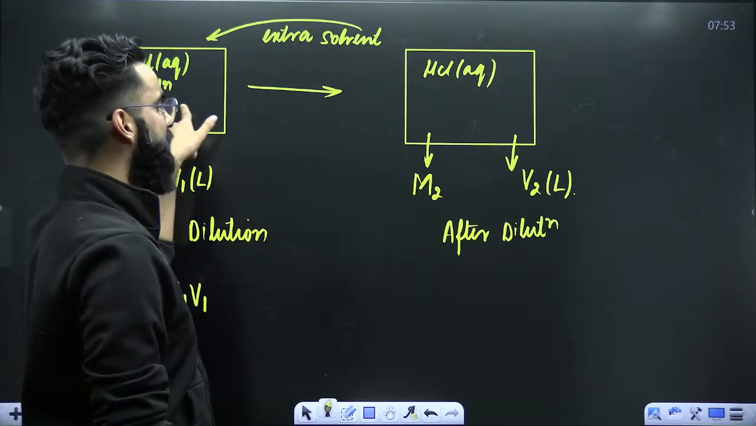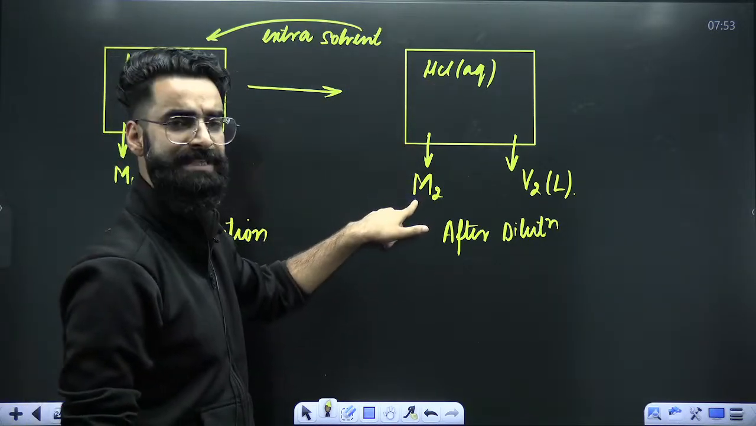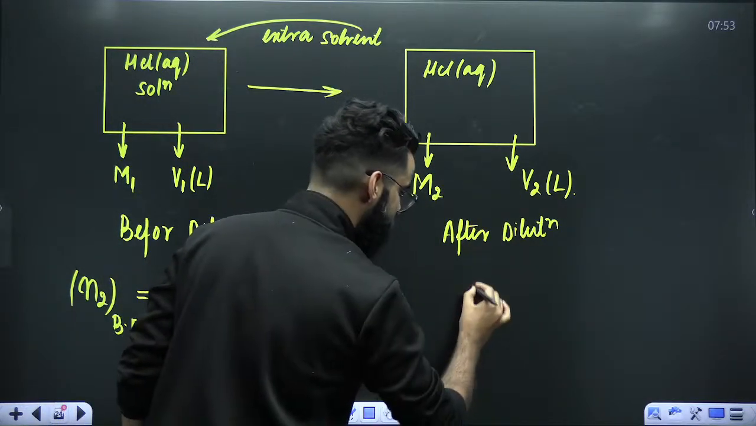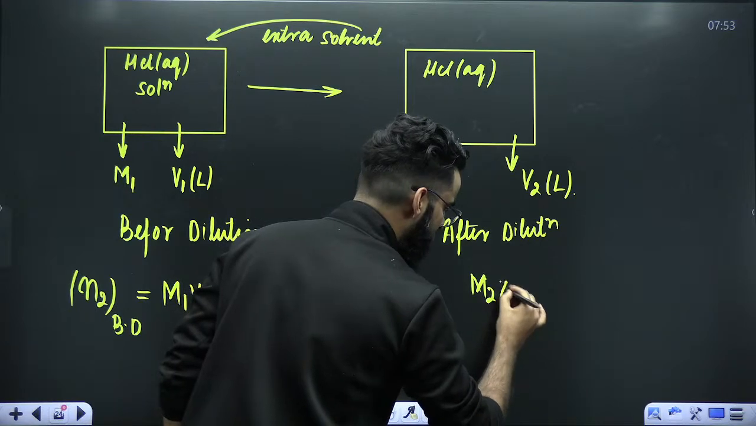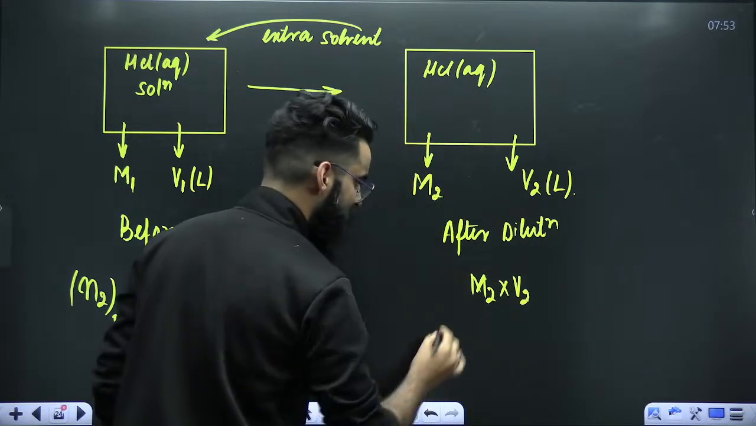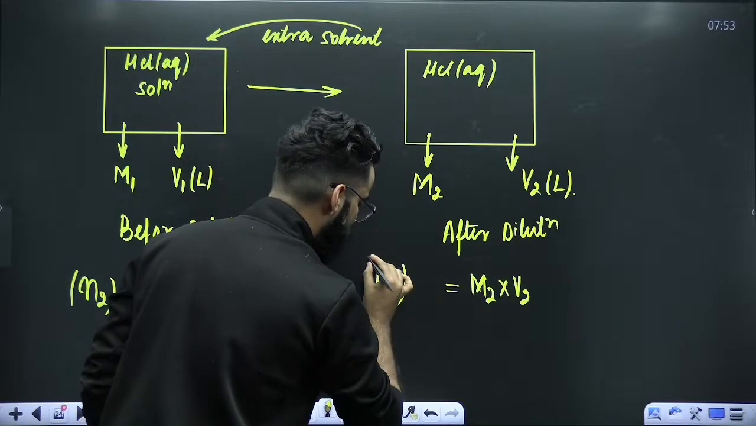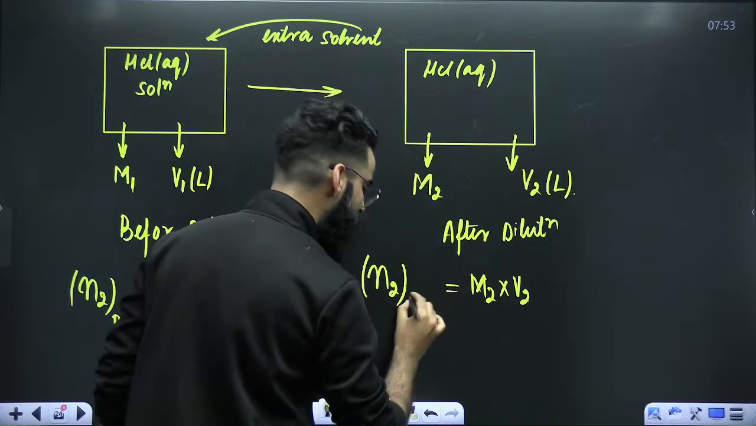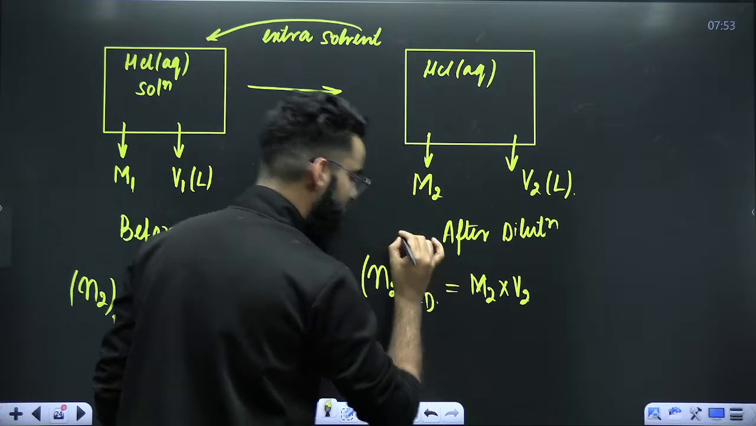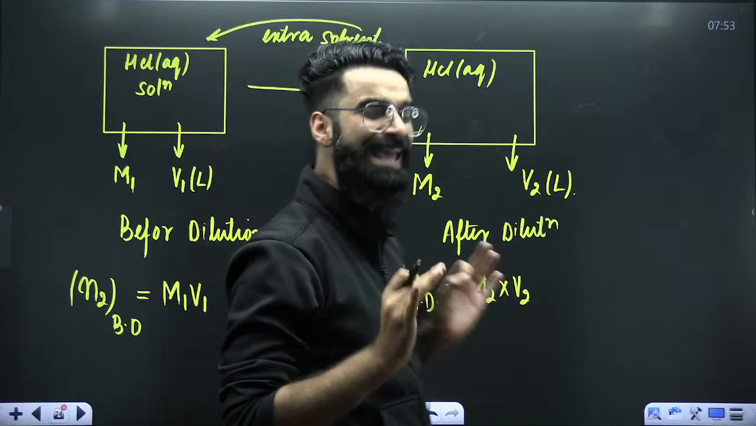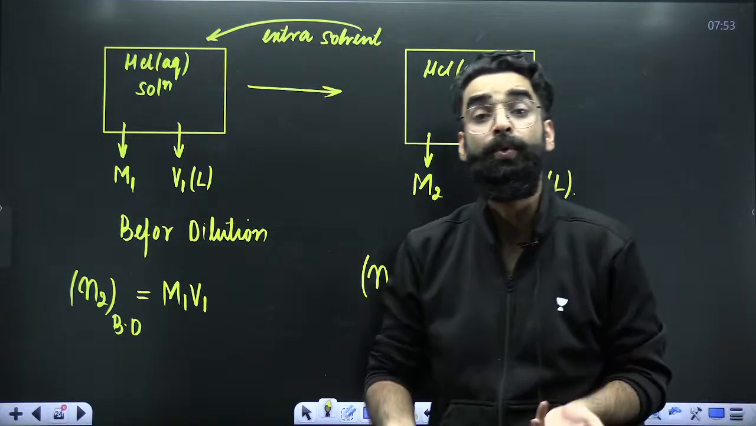Now, after the dilution is done, the new molarity of the solution is M2. The new volume of the solution is V2. If I multiply M2 with V2, can I say this particular term gives me the number of moles of solute present in this container before dilution or after dilution? After dilution, right?